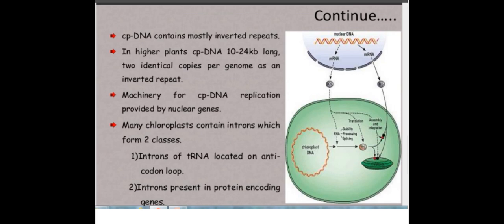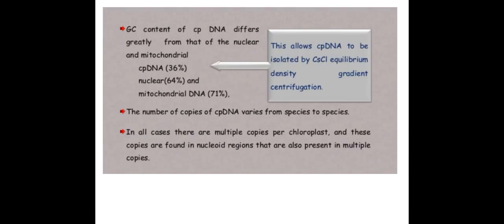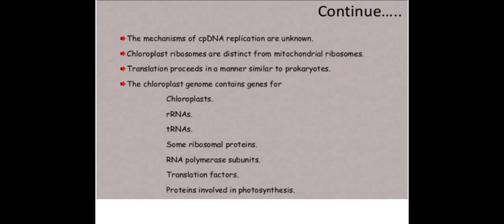Machinery for cpDNA replication is provided by nuclear genes. Many chloroplast genes contain introns, which form two classes: introns of tRNA located on the anticodon loop, and introns present in protein-encoding genes. GC content in cpDNA differs greatly from that of nuclear and mitochondrial DNA, which allows cpDNA to be isolated by CsCl equilibrium density gradient centrifugation. The number of copies of cpDNA varies from species to species. In all cases, there are multiple copies per chloroplast, and these copies are found in nucleoid regions that are also present in multiple copies. The mechanism of cpDNA replication is unknown.